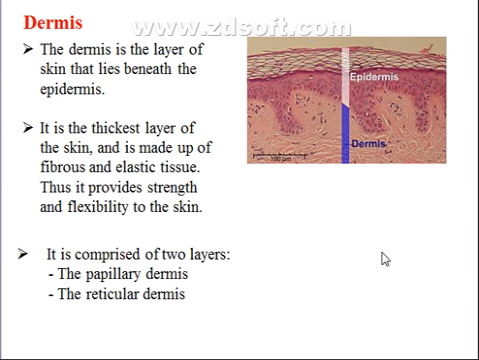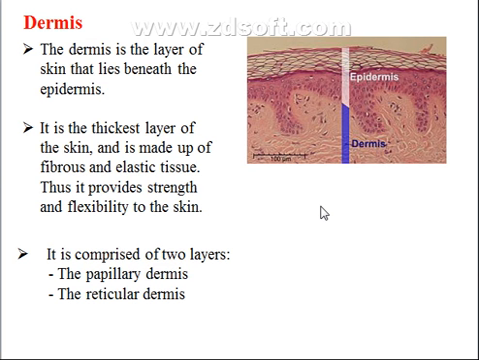The second layer of the skin is known as the dermis. The dermis is the layer of skin that lies beneath the epidermis, as shown in this figure. It is the thickest layer of the skin and is made up of fibrous and elastic tissue. Thus, it provides strength and flexibility to the skin.